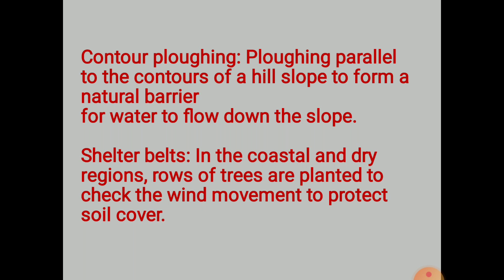Then come the shelter beds. In coastal and dry regions, rows of trees are planted to check the wind movement and protect the soil cover. This is very important, as when heavy wind flows, it also takes away the fertile soil with it. But if we plant a row of trees in between the land, they will check the movement of the wind, become a barrier in the way of the wind, and try to stop the fertile soil from flowing away.